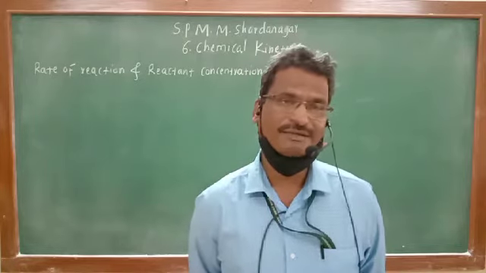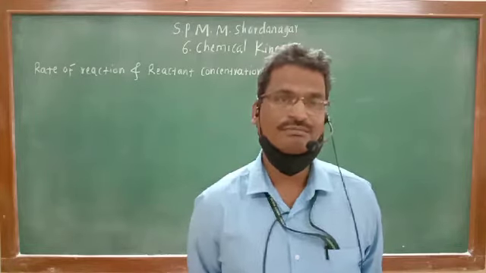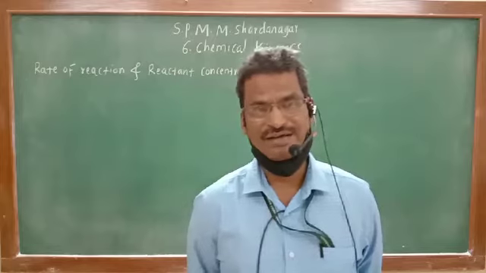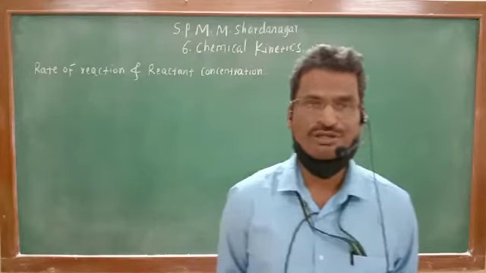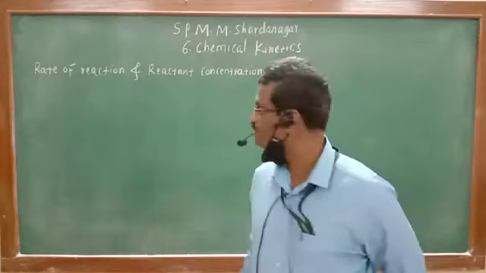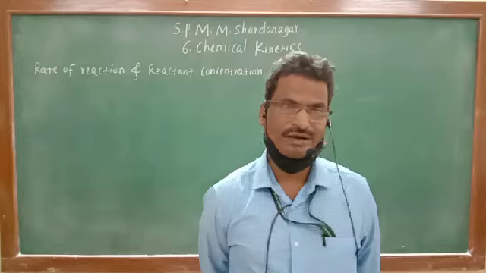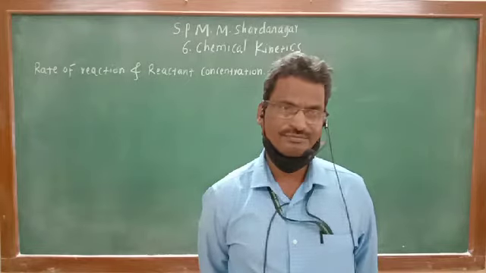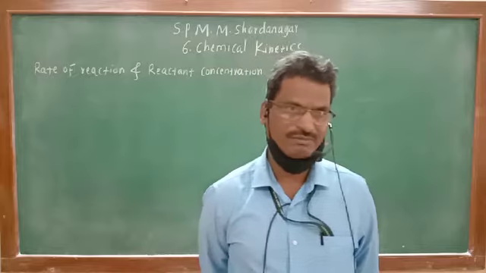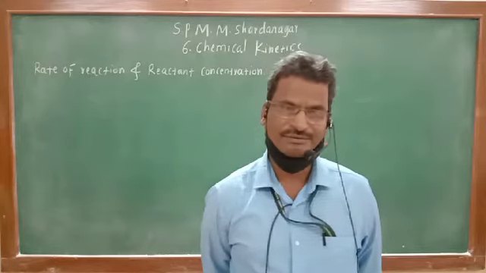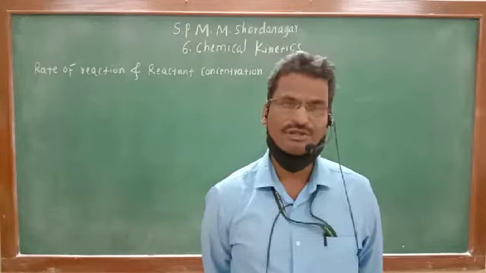And the third important aspect, how much time will it require to take place, and that time required can be studied with the help of chemical kinetics. Chemical kinetics is a branch of chemistry which deals with the study of measurement of rate of reaction, factors affecting the rate of reaction, and mechanism of the reaction. Those factors are studied with the help of chemical kinetics.